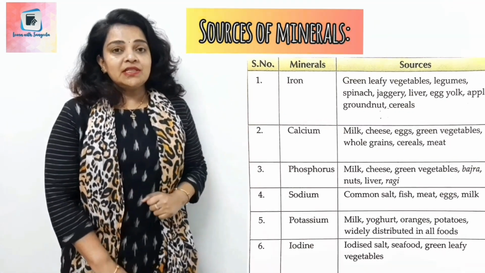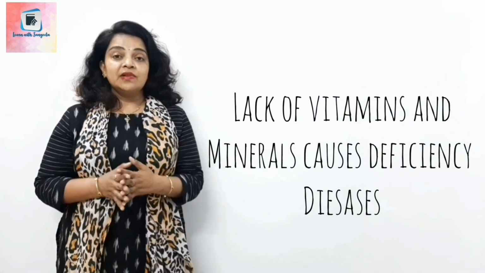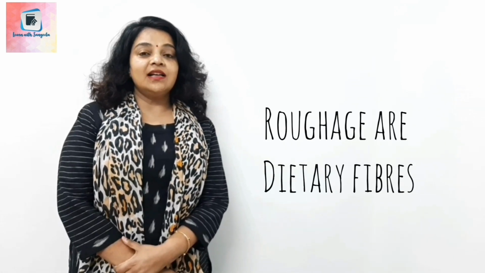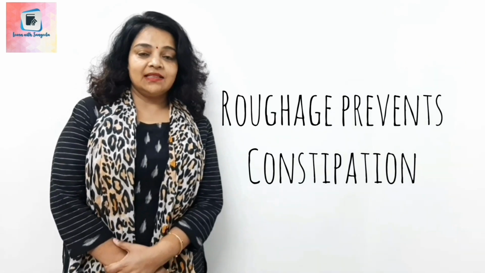Now children, deficiency of these vitamins as well as minerals can lead to various deficiency diseases. Along with minerals, water and roughage play a very important role in our diet. Roughage are dietary fibers. We take roughage along with the food that we eat, like salad, fruits, vegetables. These roughage do not provide any nutrient, but when it goes in our intestine, it removes all the undigested material from there and prevents constipation. So it is very important to take roughage in our diet.